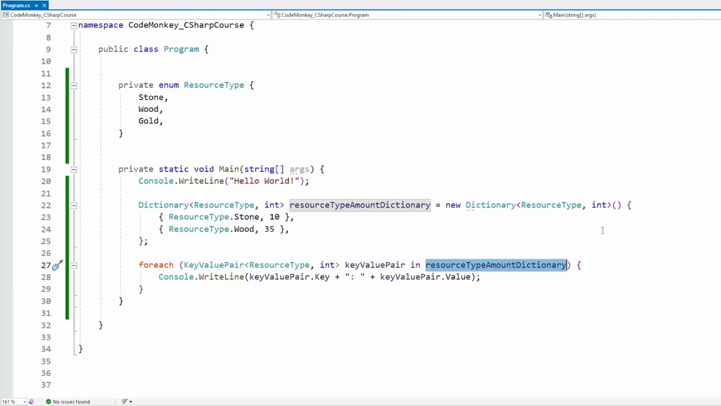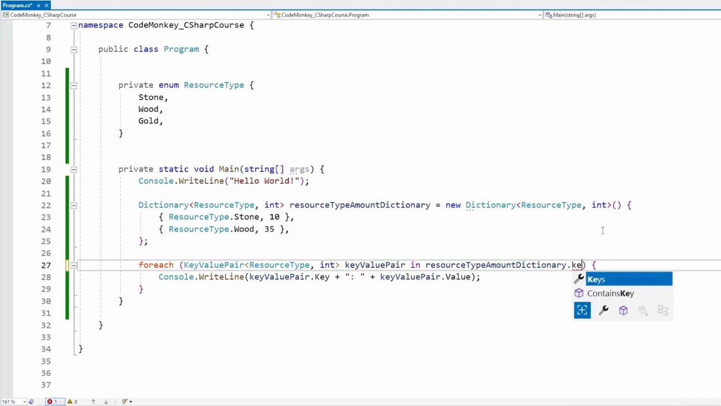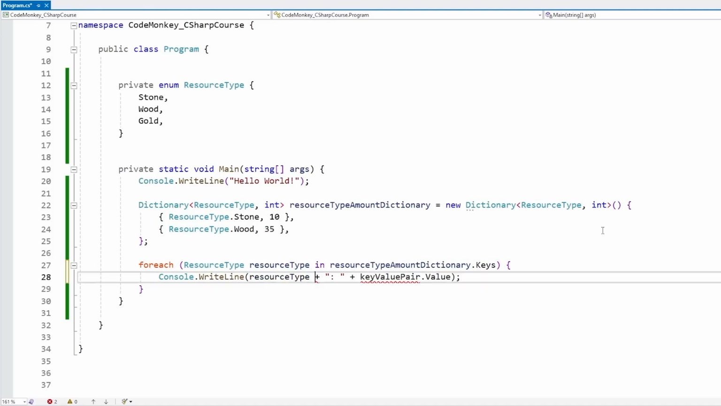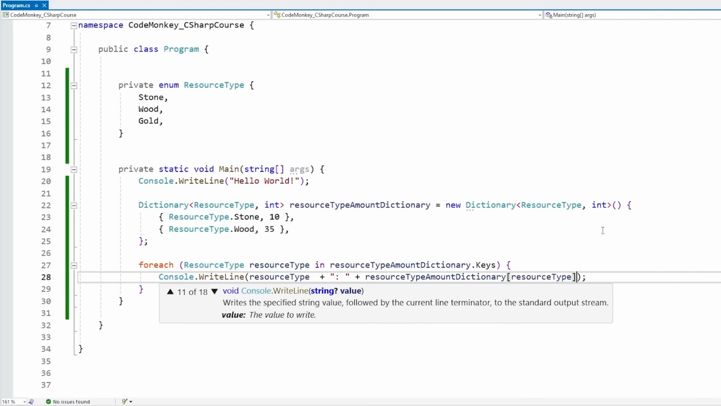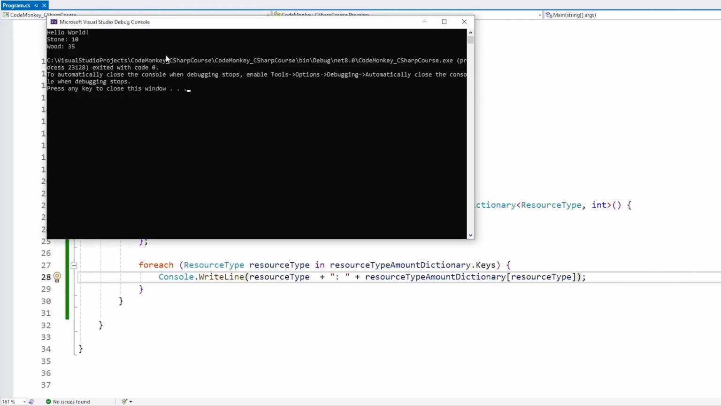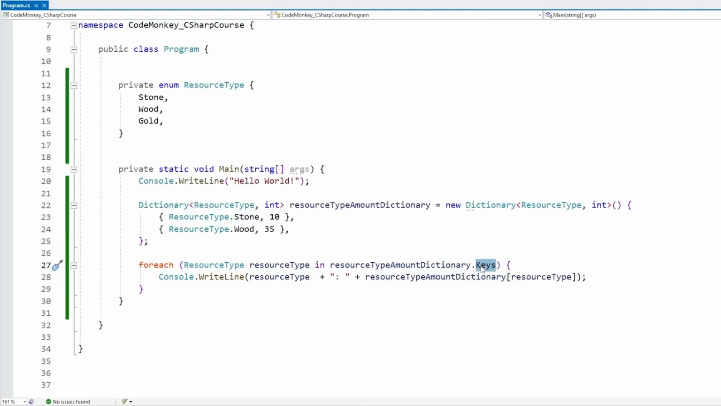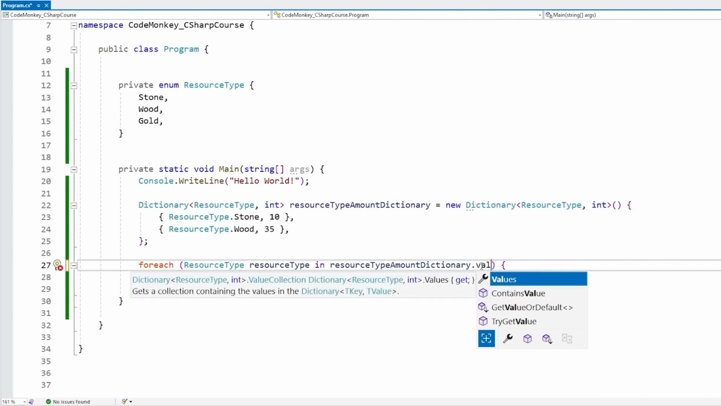Alternatively, instead of cycling through the dictionary itself, inside of here we've got a Keys collection. And this is basically going to scroll through every single one of the keys. So over here you would have just resource type. This would be the key, and then you could simply access and print out the resource type, and then go inside the dictionary on this type to see the amount. And there it is, same result. So this is the other type of foreach. And finally, you can also cycle through just the values.